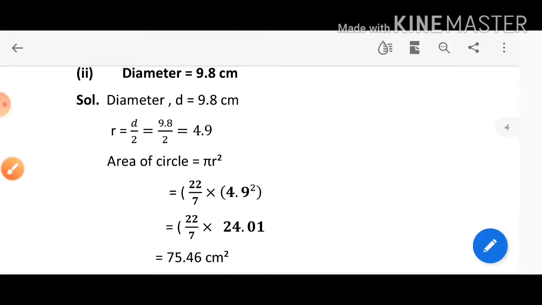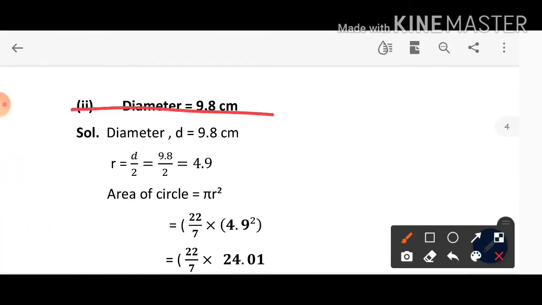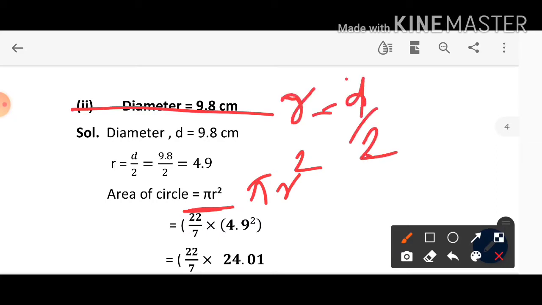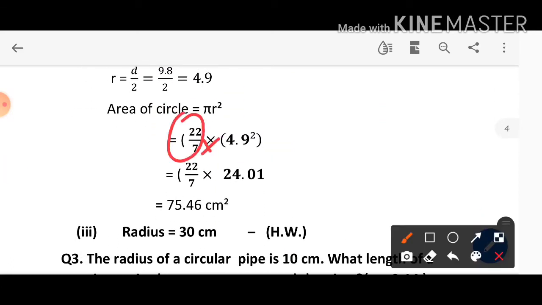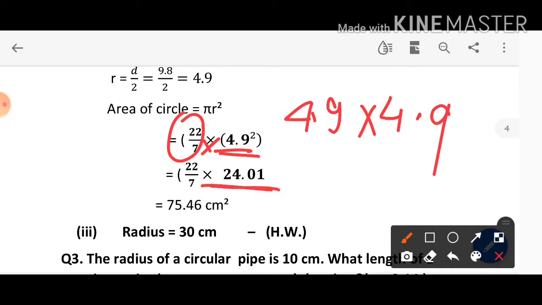That is the area. Now see the next question. Diameter is given, but we know that the formula is pi r square. Means what do we need? The radius. And we know that radius is half of diameter, or radius is d by 2. So divide 9.8 by 2, which is equal to 4.9 centimeter. Now apply the formula pi r square: 22 by 7 multiply 4.9 square. So 4.9 square means 4.9 multiply 4.9, which is equal to 24.01. Now multiply this. So the area of the circle is 75.46 centimeter square.